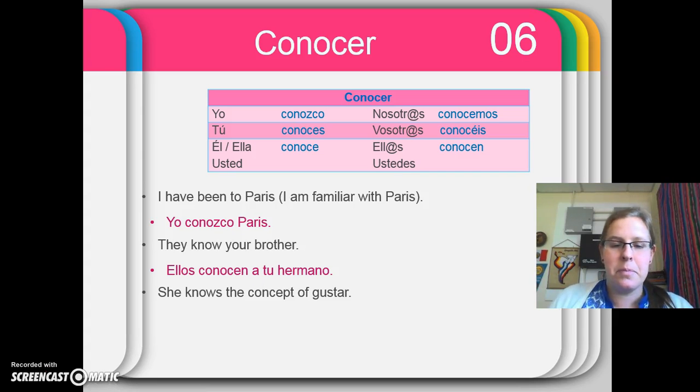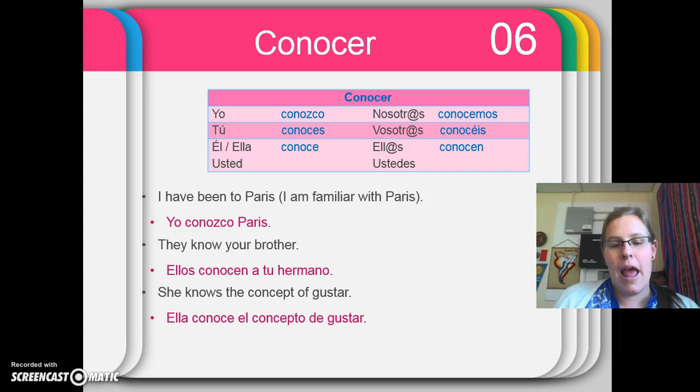Don't forget it. She knows the concept of gustar. Now, this is where it gets tricky. Some students say, well, the concept of gustar is information. But we're not talking about she knows the rules of gustar necessarily. We're saying that she's familiar with the concept. She knows it. She's been introduced to it. And we're going to use conocer for that. Ella conoce el concepto de gustar.